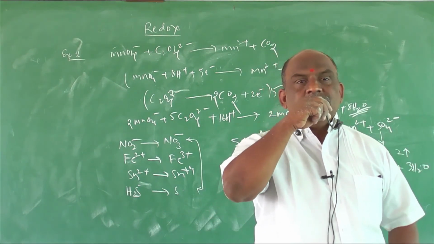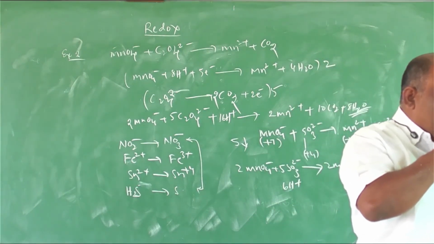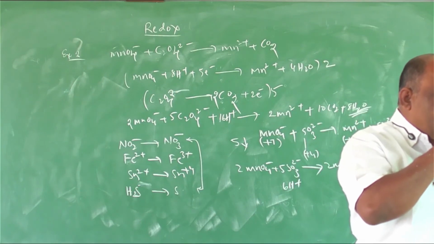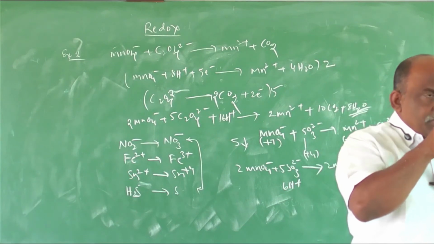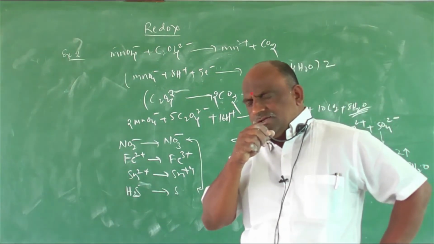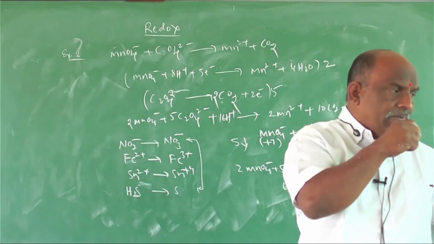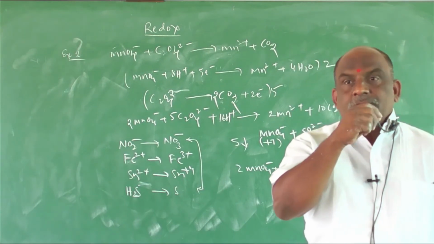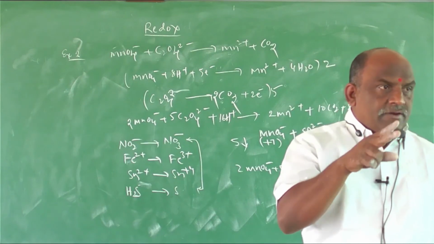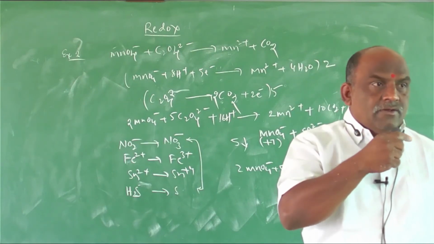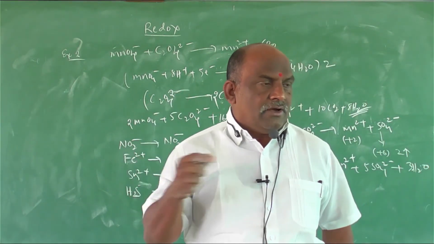Write down Cr2O7 2 minus plus Sn2 plus gives rise to Cr3 plus plus Sn4 plus. Make a note of that question. Left side Cr2 is there, right side only Cr. So while doing that, you multiply with 2, then you can do the increase and decrease. Clear?